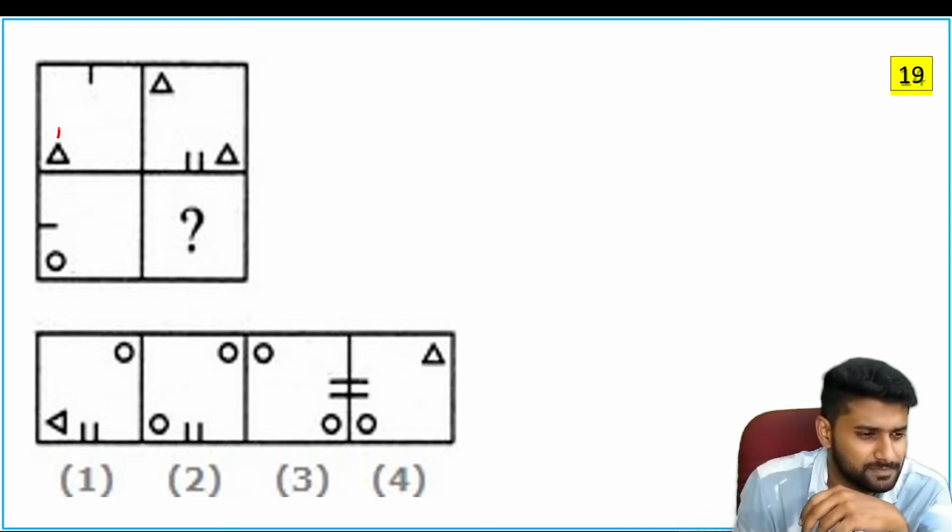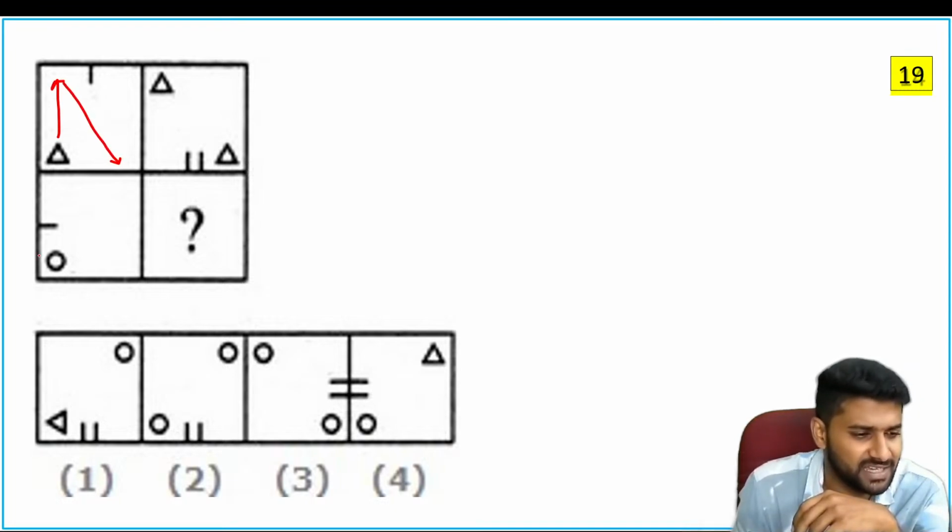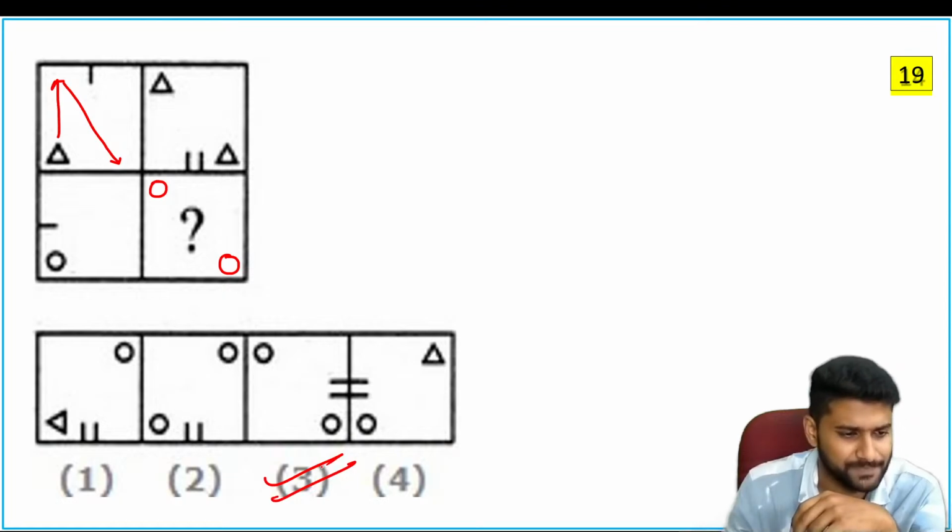Now see, the triangle is shifted to this position. Consider one more reflection diagonally. Same, you have to consider the circle here. You have to take this corner also. So the suitable answer is 3.